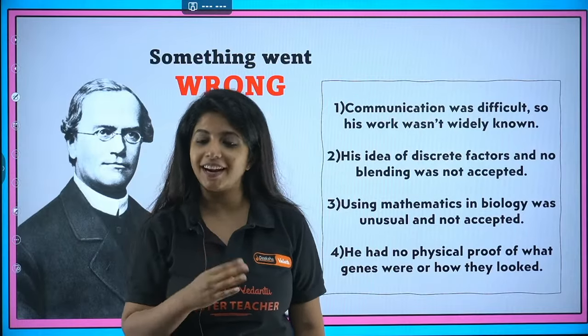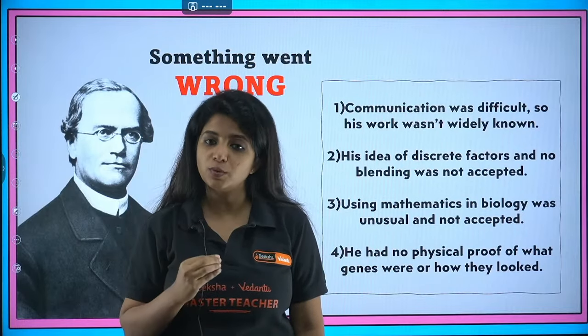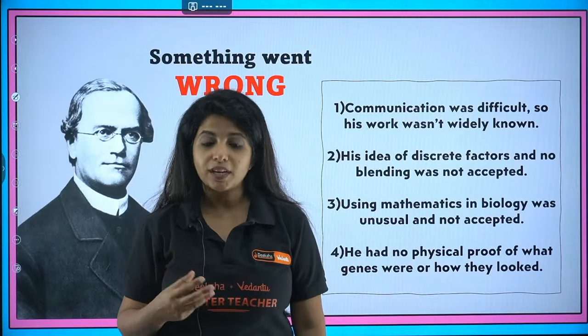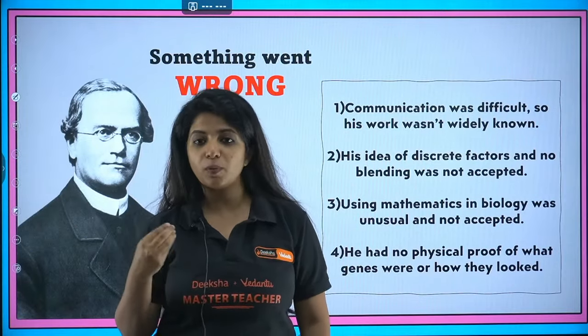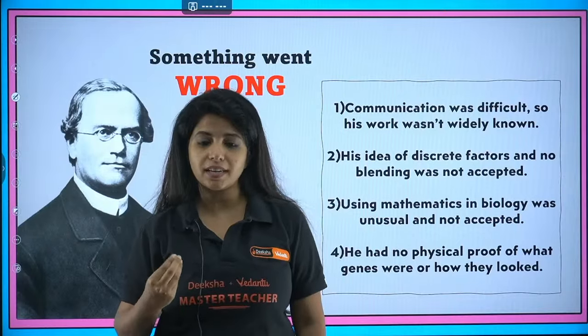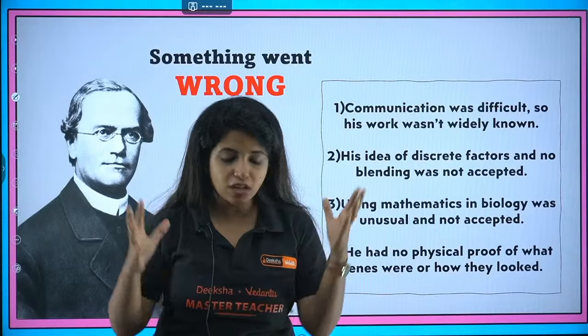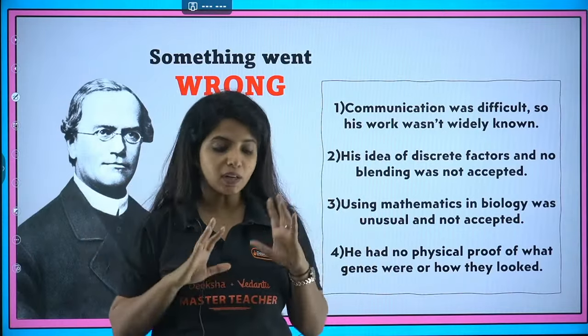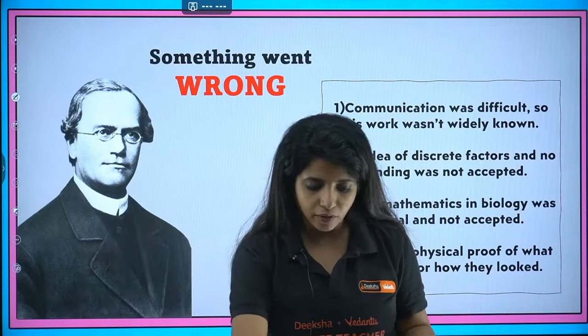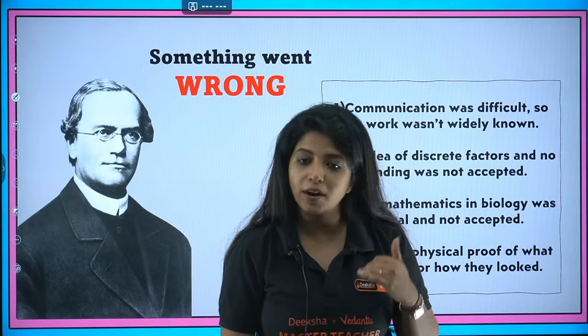Now the fourth thing is that he had no physical proof of what genes were or how they looked. He spoke about alleles, he called them factors. He didn't see these genes, he just knew that the organism had them. You just imagine his brain. Without seeing all this, he was going on with so many things. He must be a pro, right?